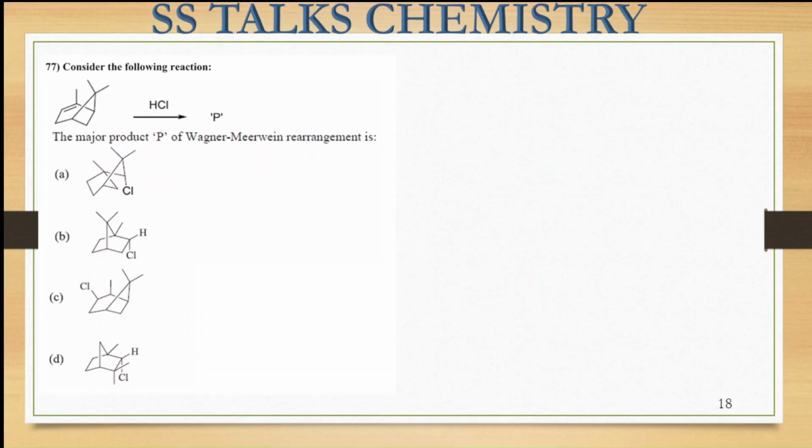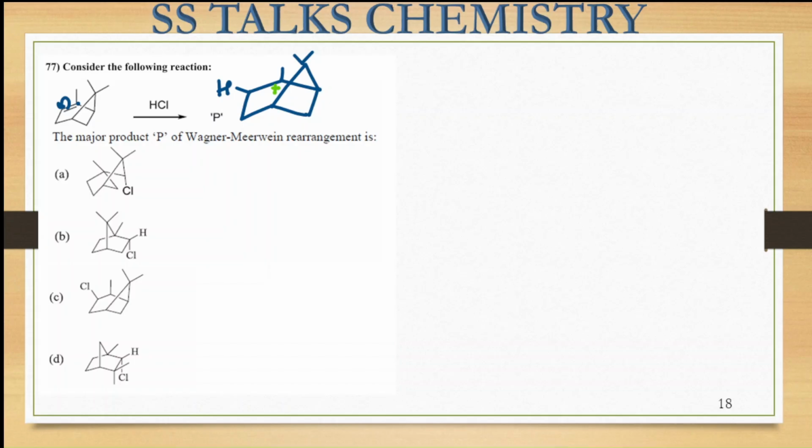Again we are seeing an alkene that is treated with the HCl. So here this alkene electron density we can shift on the carbon side so that we can get a stable carbocation formation. So basically what is happening, this electron density is shifted on this side so that a carbocation can be formed over here. So we will be getting this intermediate formation like this. Here this ring is present and here this substituent, and on this side hydrogen, and here is the presence of the positive charge on this particular carbon center.